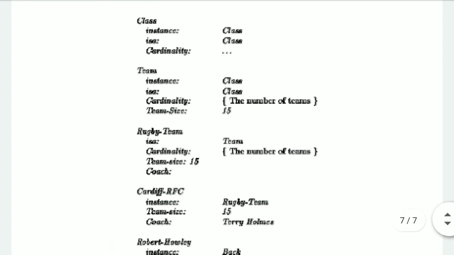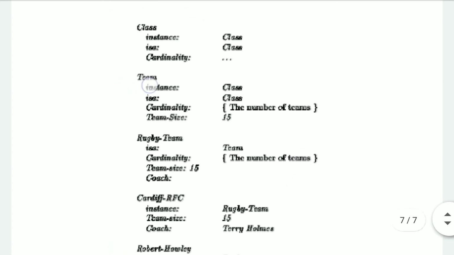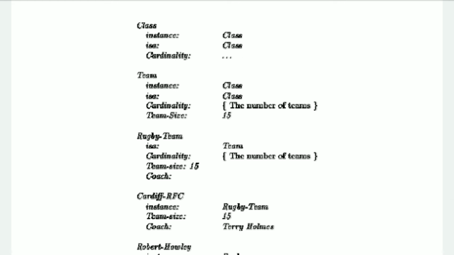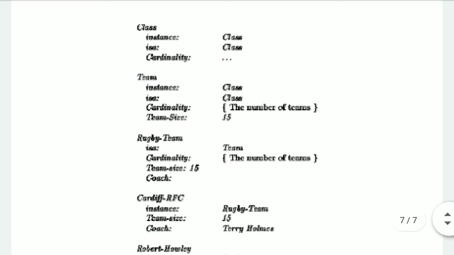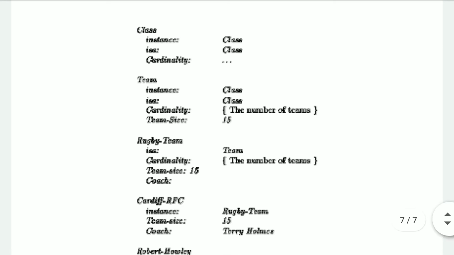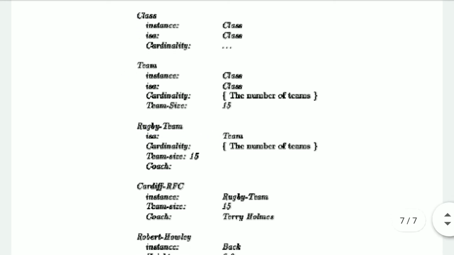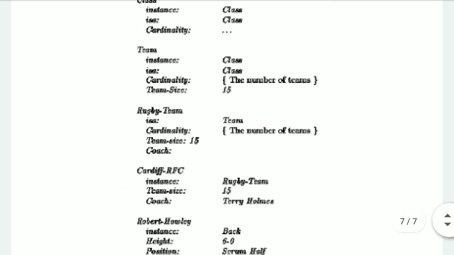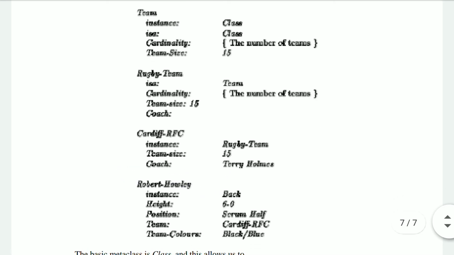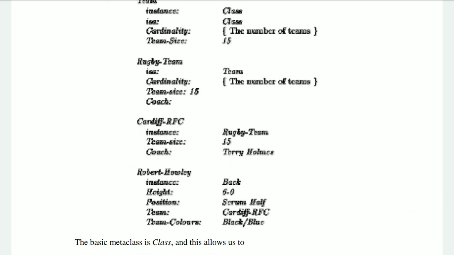If I move from class to team, if these are all frames, let me sum it up gradually. If I have multiple frames like class, team, rugby team, the name of a particular rugby team, that means Cardiff RFC, and a particular player who belongs to that rugby team.